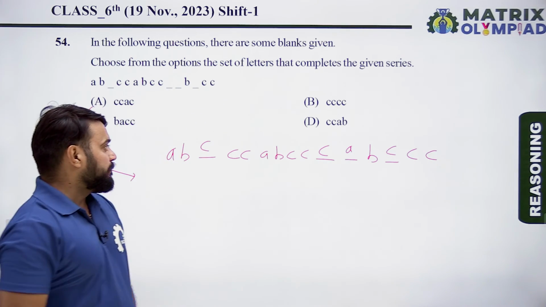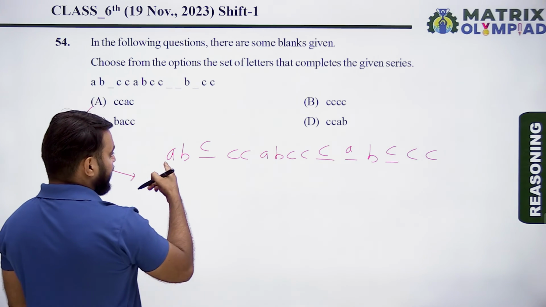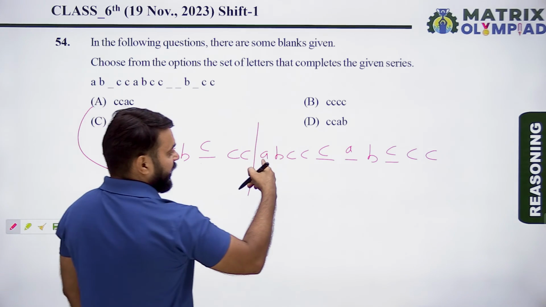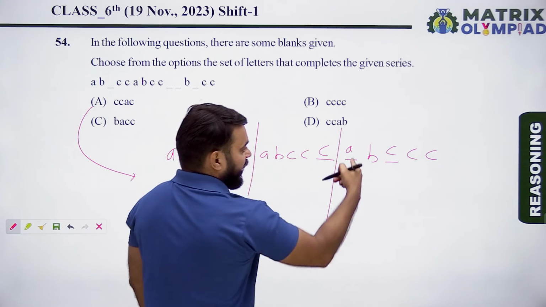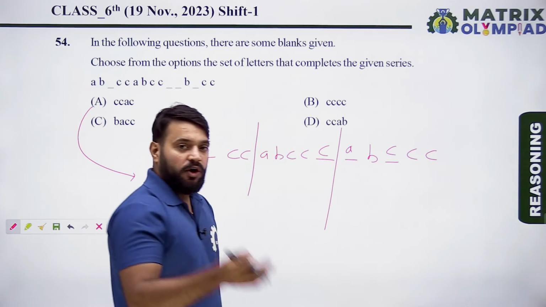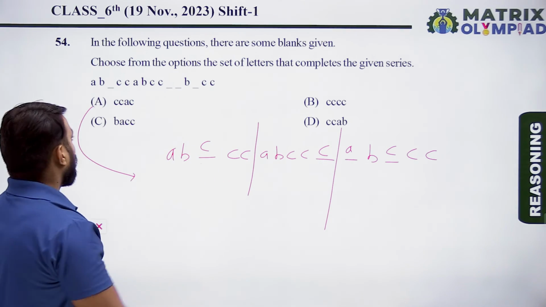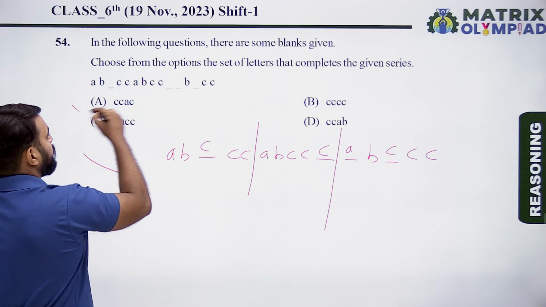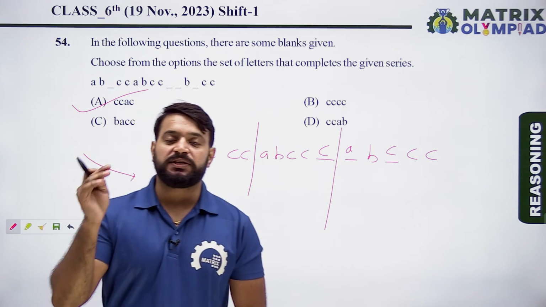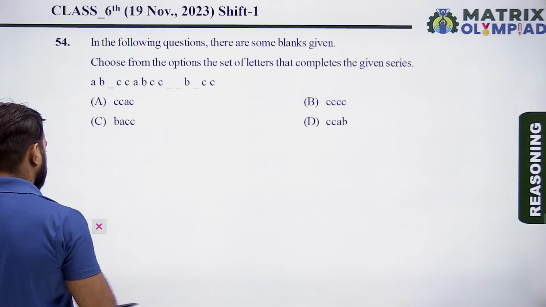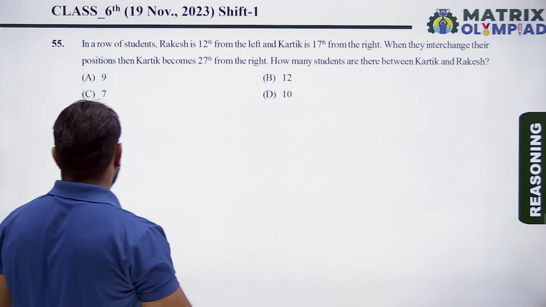So check the pattern. The pattern is ABC, CC. ABC, CC. ABC, CC. Yes, option A will make a suitable pattern. So here option A is the correct answer of this question. So let's move on to the next question.